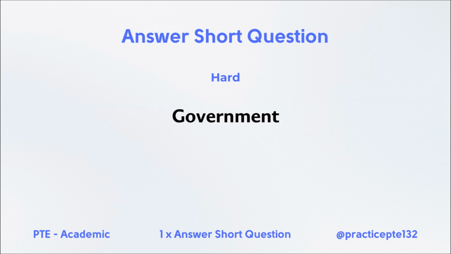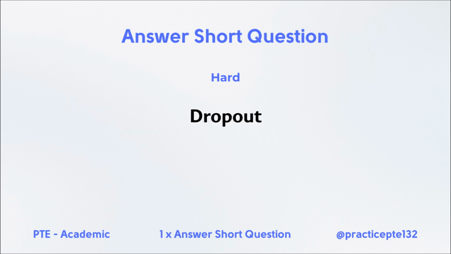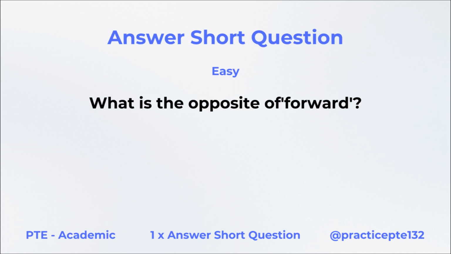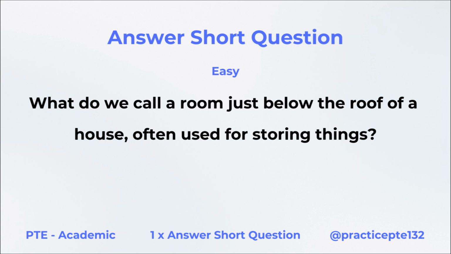Government. What do we call a person who leaves college before finishing the studies? Dropout. Who flies an airplane? Pilot. What is the opposite of forward? Backward. What do we call a room just below the roof of a house, often used for storing things?